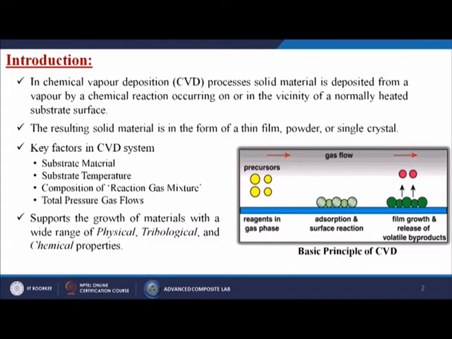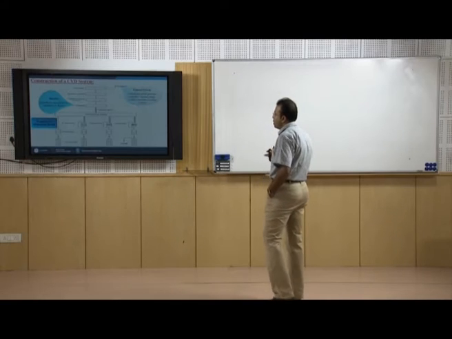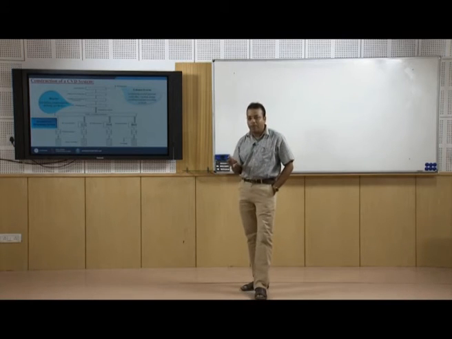From this particular figure we can understand that there are precursors, which are the reagents in the gas phase, then the gas is flowing, then adsorption and surface reactions take place with the substrate itself, and at last the film grows onto the substrate material, with release of volatile byproducts, maybe toxic gases or impurities in the form of gases, which come out from the surface itself, so that we get a virgin material coating on top of the surface.